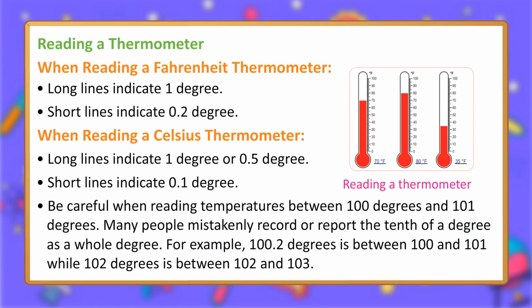Be careful when reading temperatures between 100 degrees and 101 degrees. Many people mistakenly record or report the tenth of a degree as a whole degree. For example, 100.2 degrees is between 100 and 101, while 102 degrees is between 102 and 103.